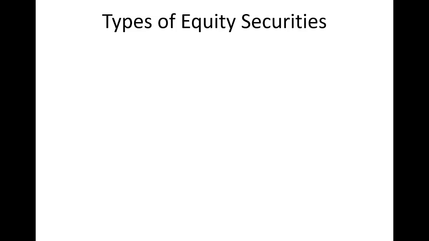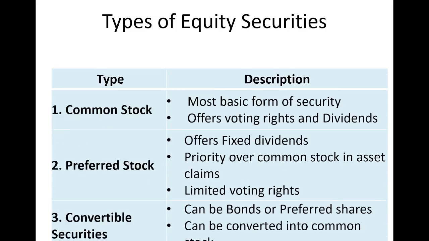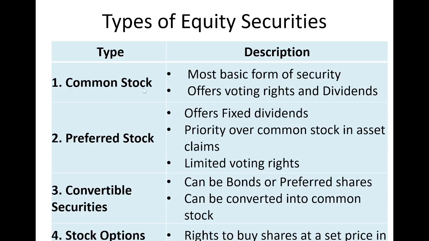Then there are various types of equity securities. Let's discuss all these types of equity securities and also their features. The first one is common stock. Common stock is the most basic form of security. The basic form of stock market security is known as common stock. It offers voting rights and also dividends to the holder of that particular common stock. We have discussed what voting rights and dividends are.